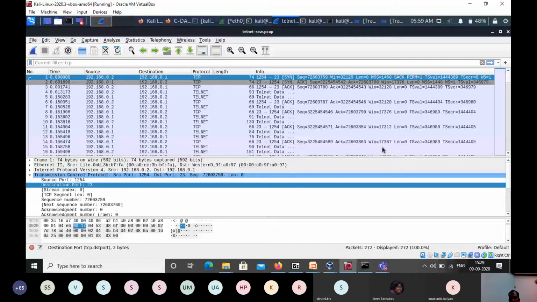To avoid that vulnerability, nowadays we are not using telnet. We are using a similar application which is more secure, where that vulnerability is not there. It is known as SSH, secure shell. From an application point of view, both provide remote login. But SSH encrypts the username and password and sends them through the channel.